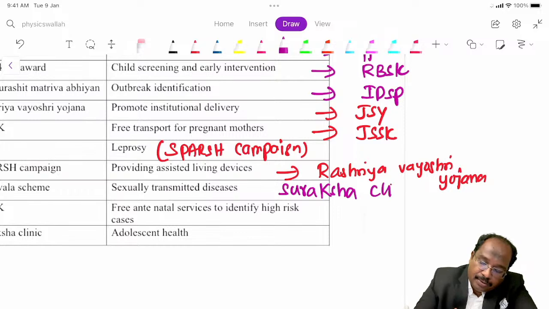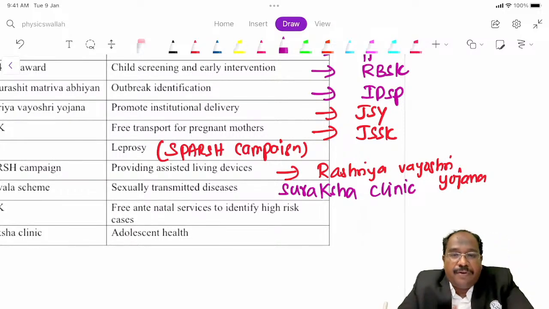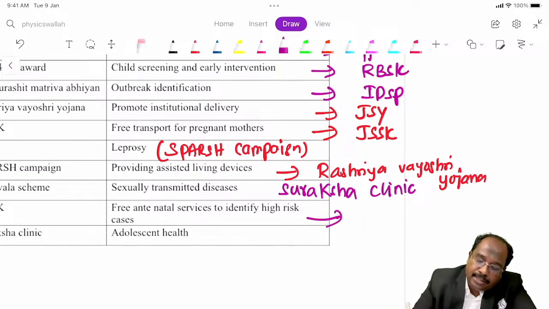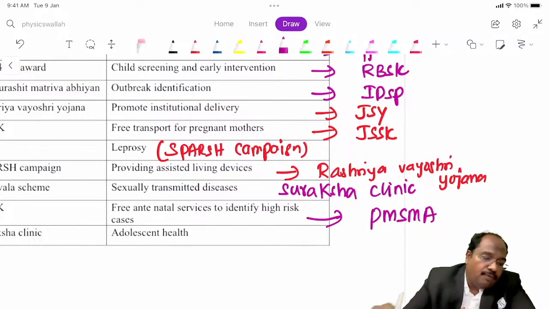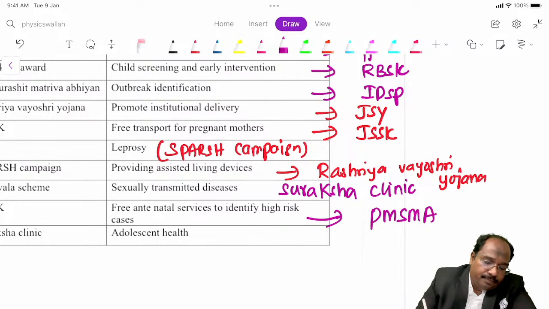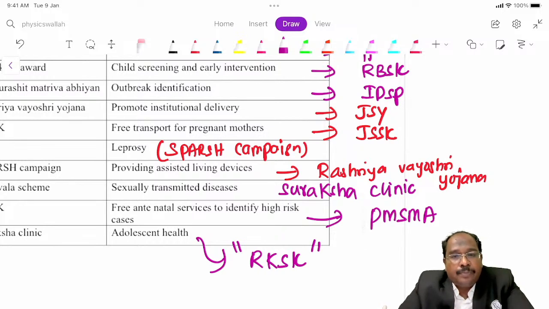Free antenatal services to identify high-risk mothers is PMSMA, Pradhan Mantri Surakshit Matritav Abhiyan. For adolescents we have RKSK.